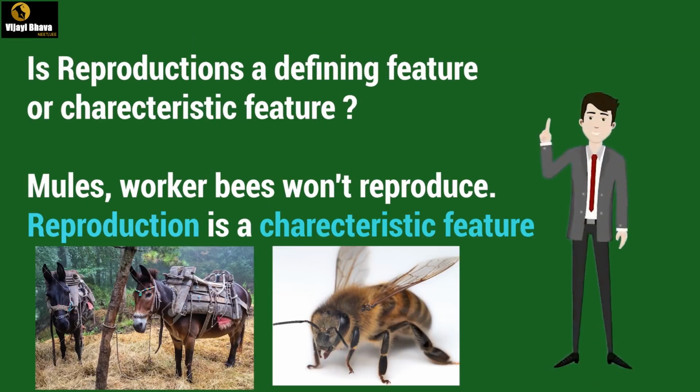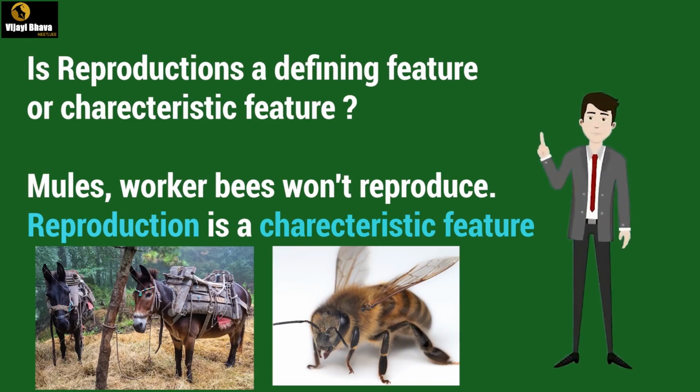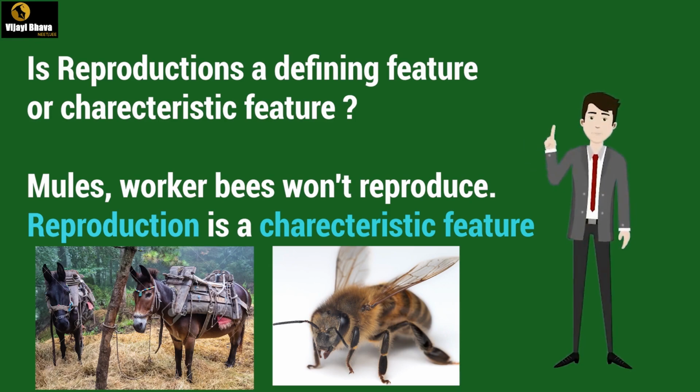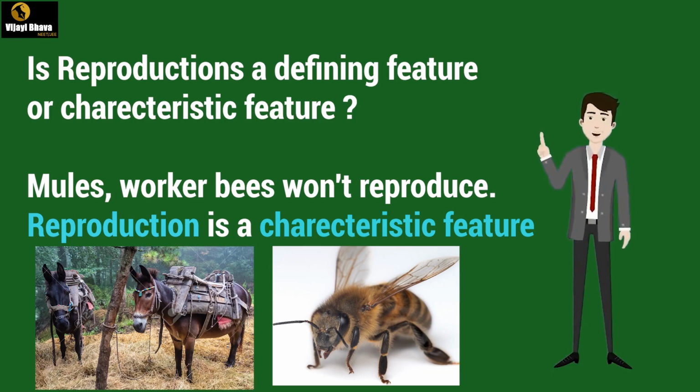After this explanation, let us conclude whether reproduction is a defining feature or characteristic feature. Before that, let me tell you one example. Mules and worker bees won't reproduce at all. Since there is an exception here, reproduction is a characteristic feature.